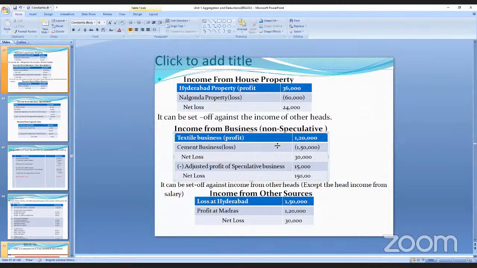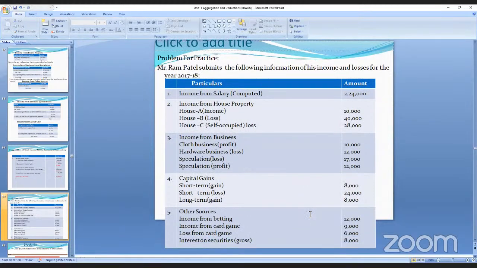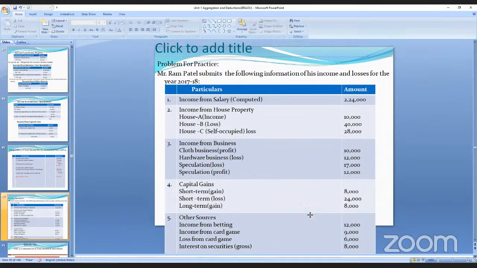And the next one, how much is the net loss? 1,20,000 minus 1,50,000 is 30,000. And what is that? It is a speculative business. That is a speculative business. Adjust against 15,000. Which 15,000? Speculative.